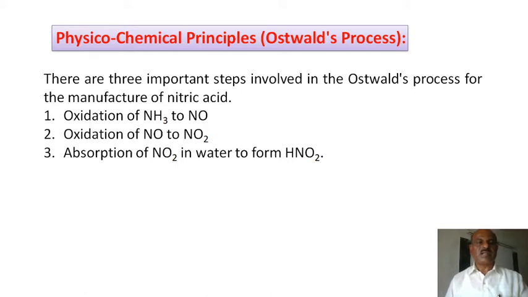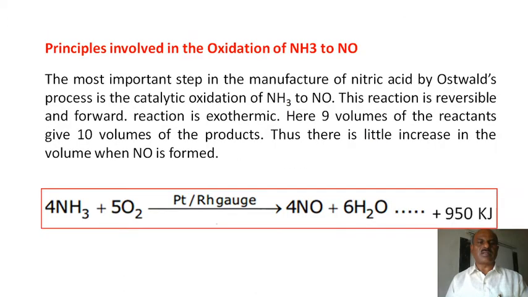But what is important? There is a use of the physico-chemical principle. There are three steps. The first step is the oxidation of ammonia to NO. Second is the oxidation of NO to NO2, and absorption of the NO2 in water to form HNO3. So you remember, there are three steps used in the Ostwald process.